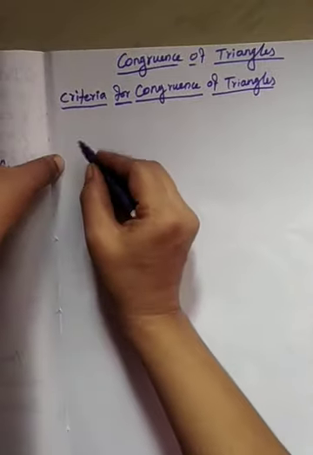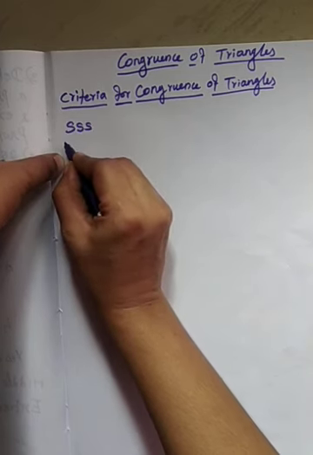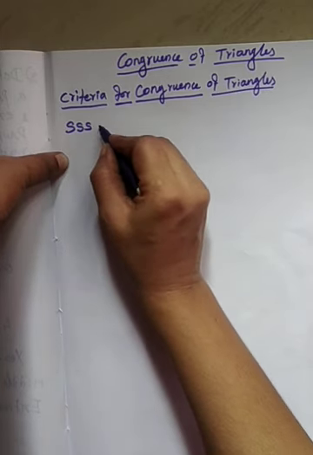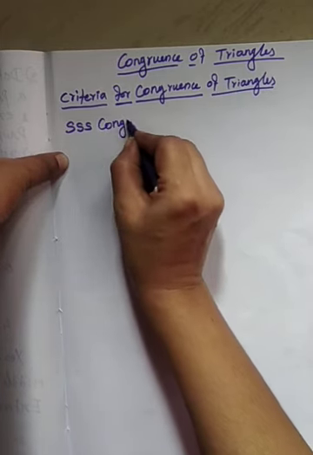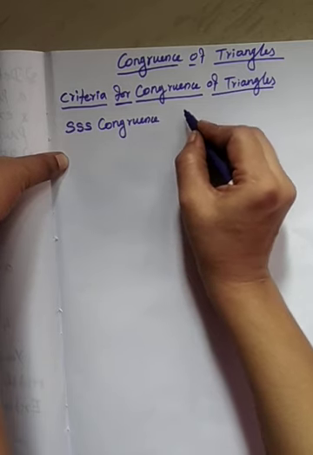Let us perform the following activities to obtain the different criteria for congruence of triangles. See, first, S congruence criterion.